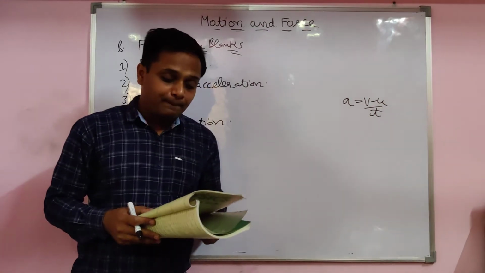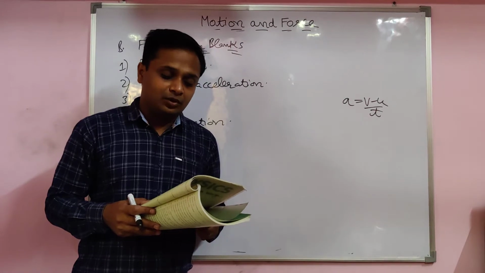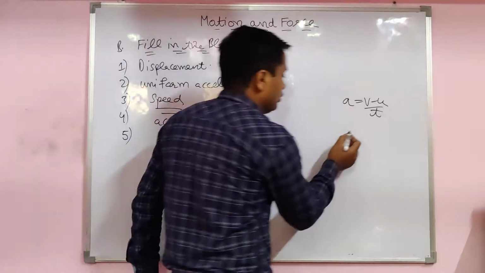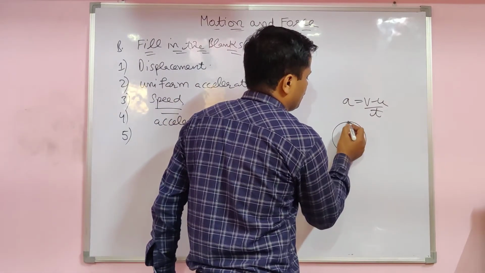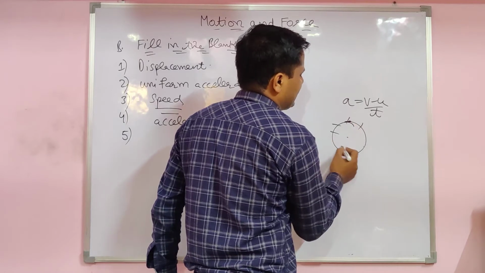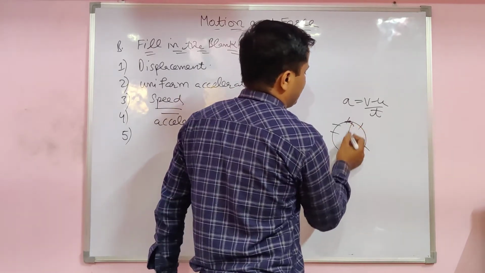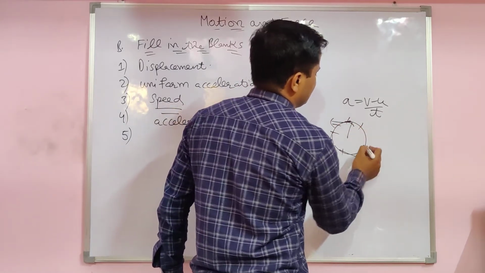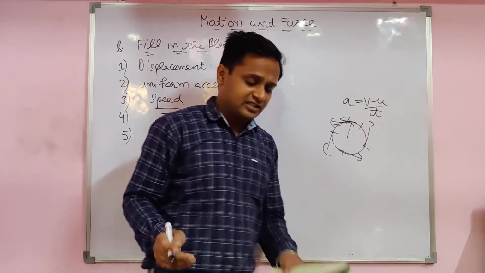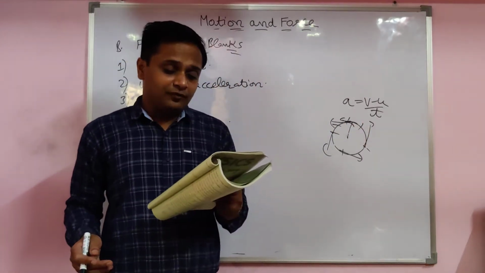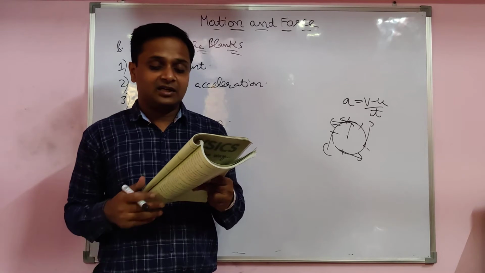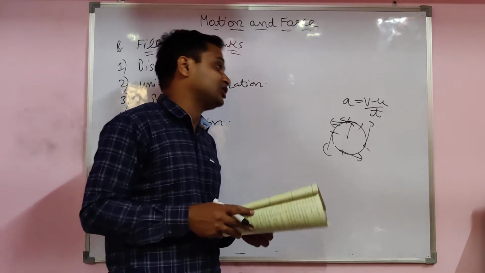Fifth one. A body in uniform circular motion. When a body moves in a circular path, I already told you, the body covers equal distance in equal interval of time. But actually it changes direction. That's why acceleration is there. A body in uniform circular motion has non-uniform velocity.